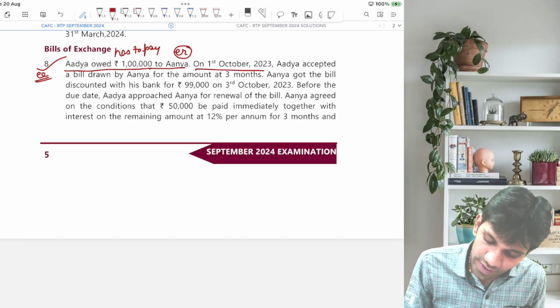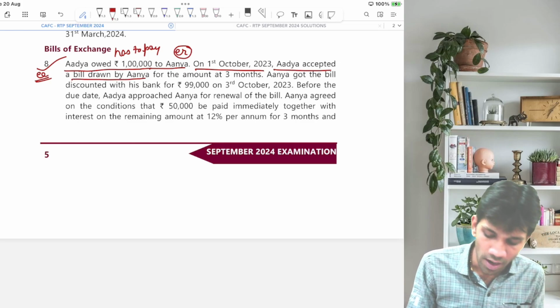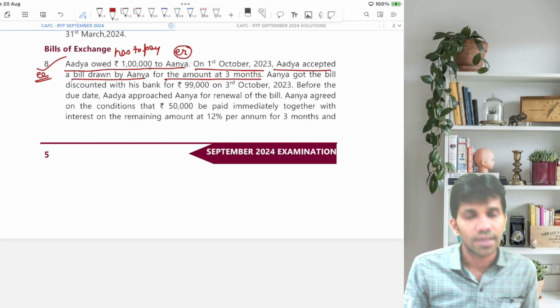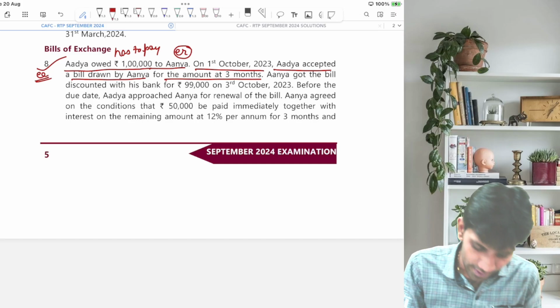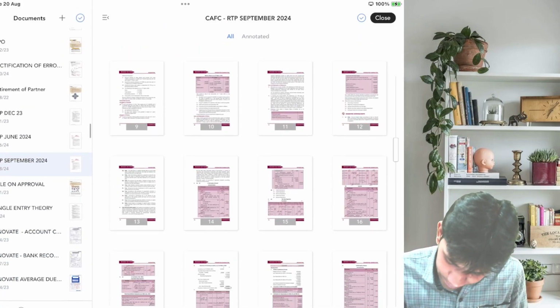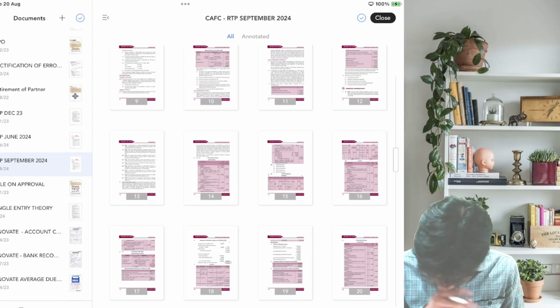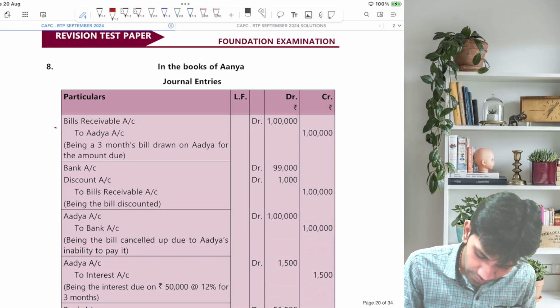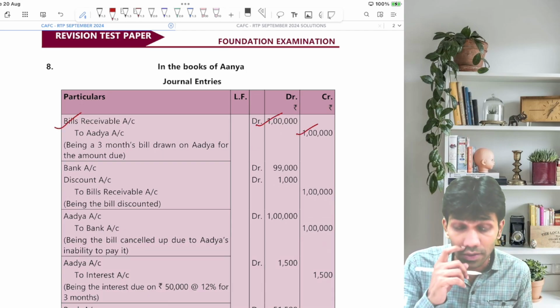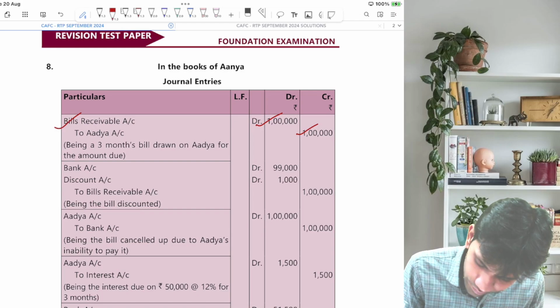On 1st October 2023, Adya accepted a bill drawn by Anya for 3 months. So Anya draws a bill on Adya. The first entry will be bill receivable account debit to Adya account. Let's check this. Yes, we have the first entry for 1 lakh, being bill drawn for 3 months.